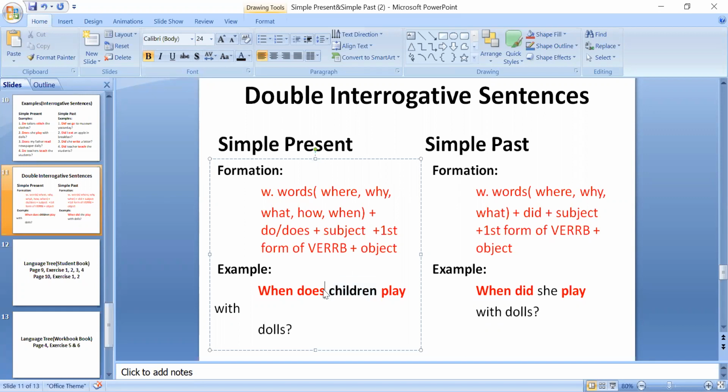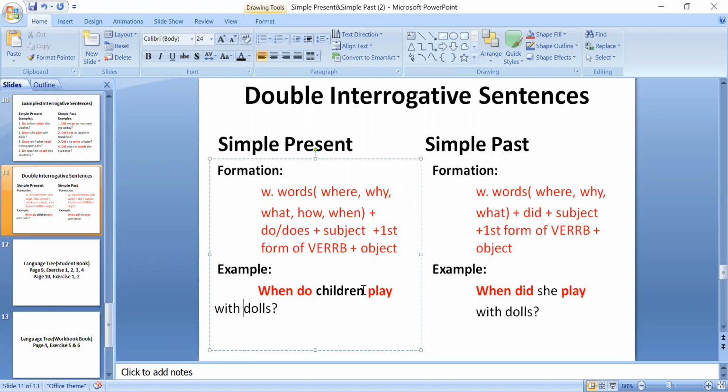So if the subject is plural, then does will be changed into do. Do you remember I told you that with a plural subject we use do? Okay, with a plural subject we use do. When do children play with dolls?